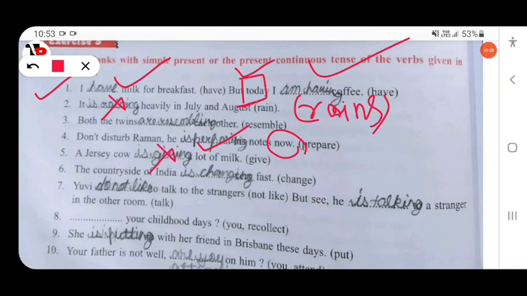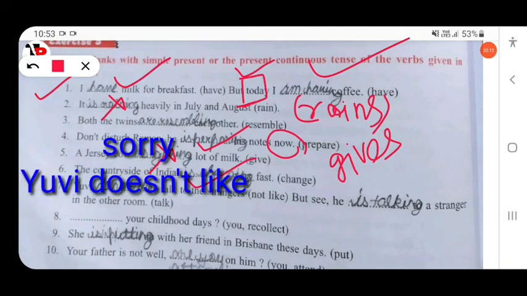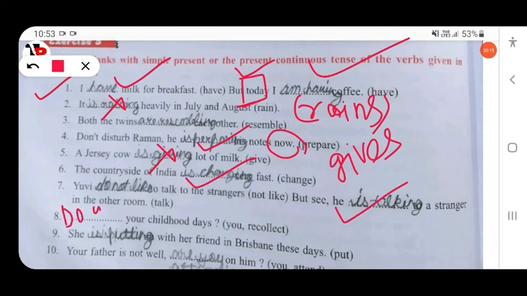A Jersey cow gives, not giving, gives. Okay. The countryside of India is changing. Okay. Is changing very fast. You don't like to talk to the stranger, but see, he is talking. Okay. Do you recollect your childhood days?